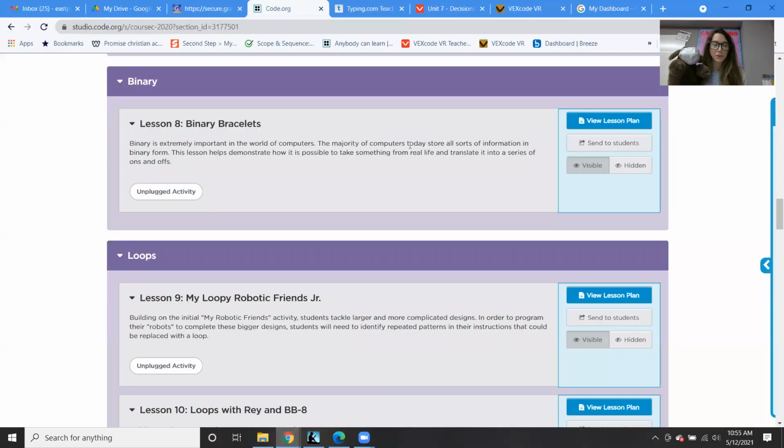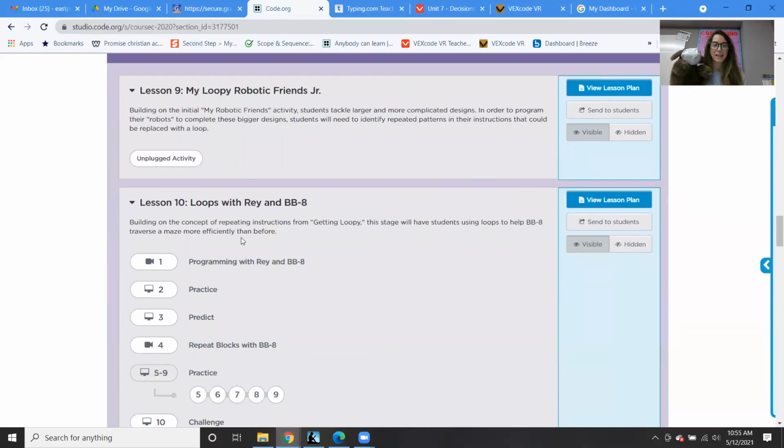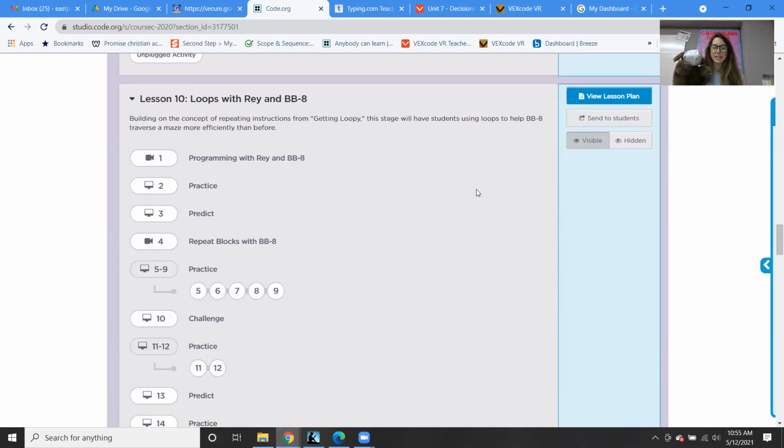And this week, what we're doing is we are getting into lesson 10. So we're skipping lesson 9 and we're going right into lesson 10 of our coding. For all of our Star Wars fans, this will be with Ray and BB-8. So we'll be doing some coding with Star Wars. So hopefully that'll be fun for you guys. Hopefully everybody is caught up.